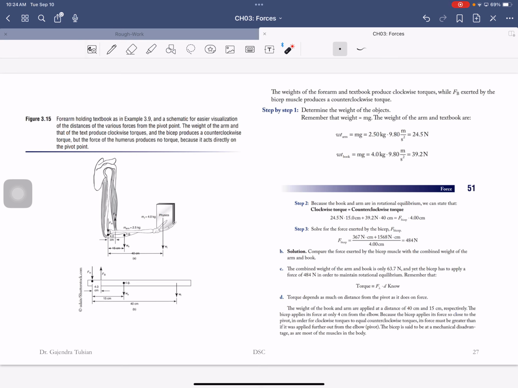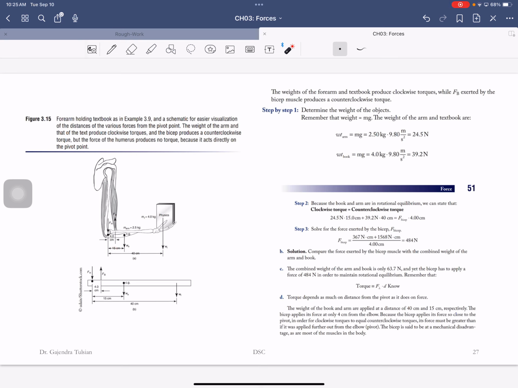So the clockwise torque is that of the physics book times the lever arm. So the weight times the lever arm, that's what that term is. Plus the weight of the arm times that lever arm. That weight was 25 newtons times the lever arm, 15 centimeters.